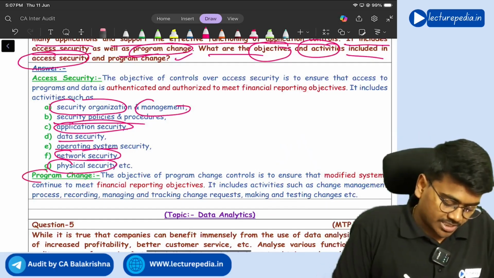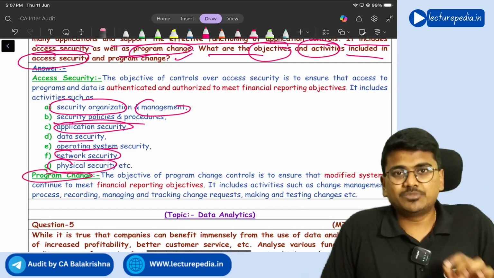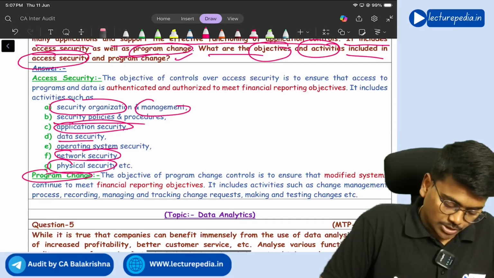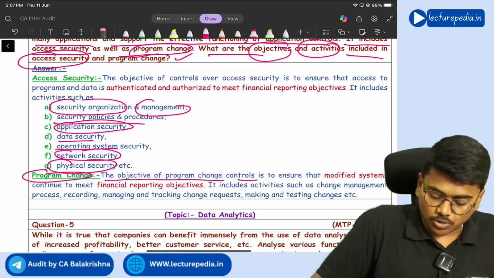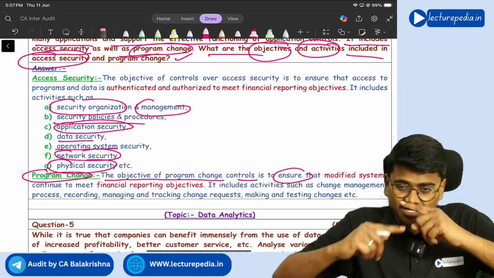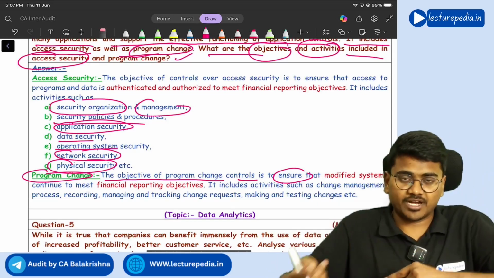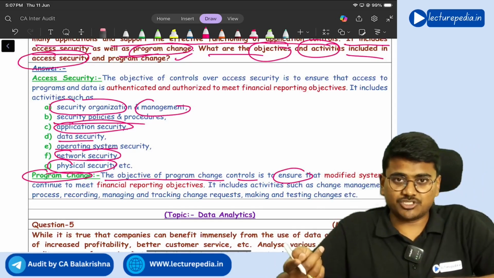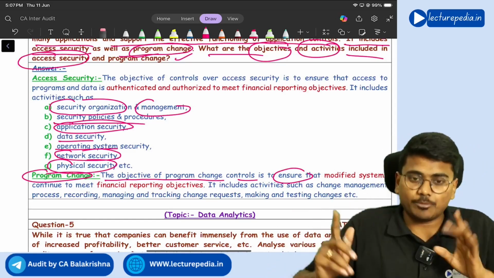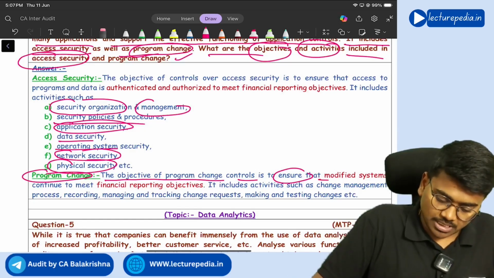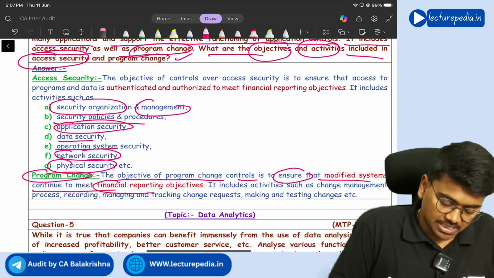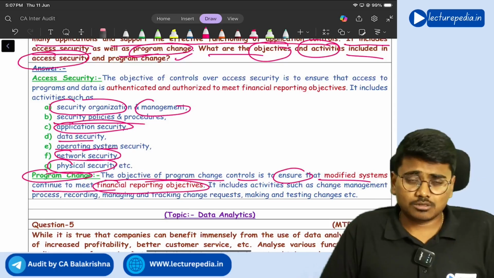Next, program change. The objective of program change control is to ensure that even after the system has been modified, even after the program has been changed, the modified systems continue to meet the financial reporting objectives.